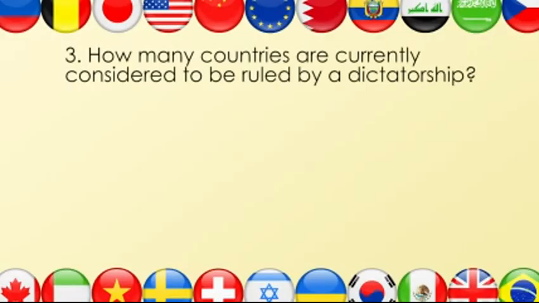Question number 3. How many countries are currently considered to be ruled by a dictatorship? Is it A, 15, B, 25, C, 50, D, 65. The answer is C. China, North Korea, and Cuba are just 3 of the estimated 50 governments in the world considered to be ruled by a dictatorship.